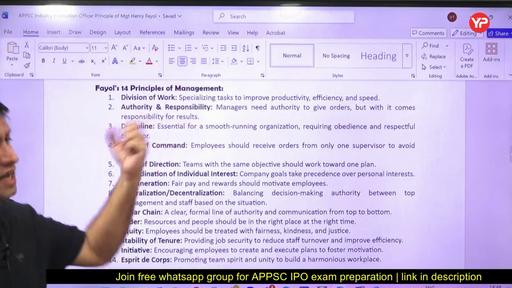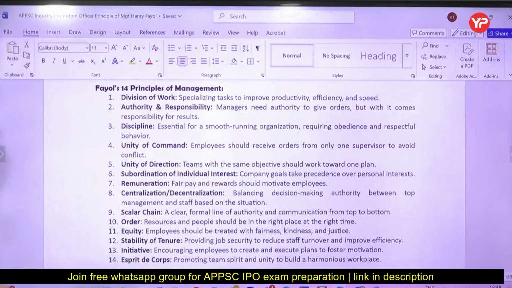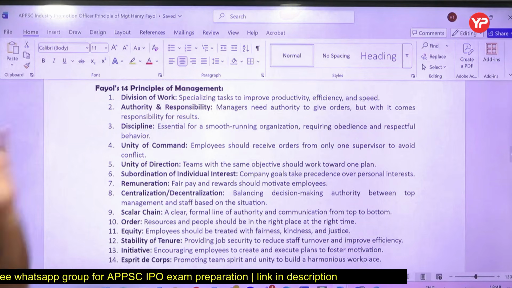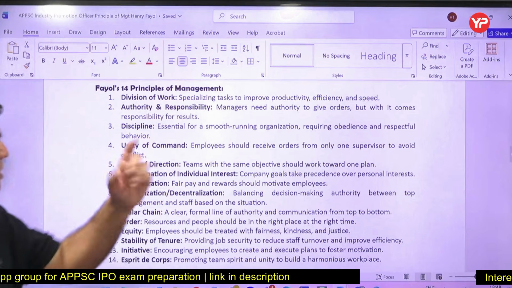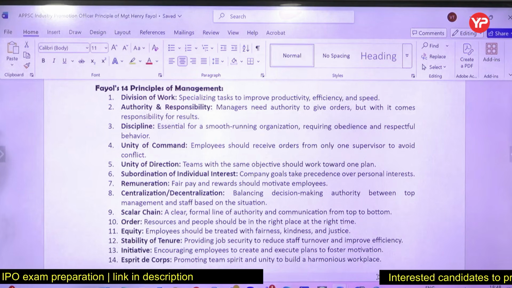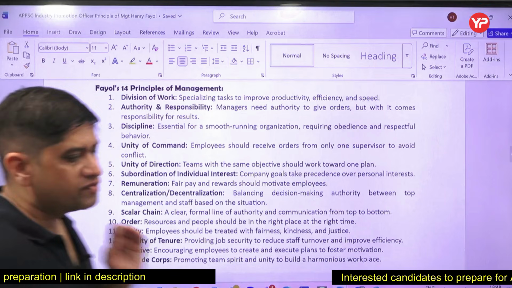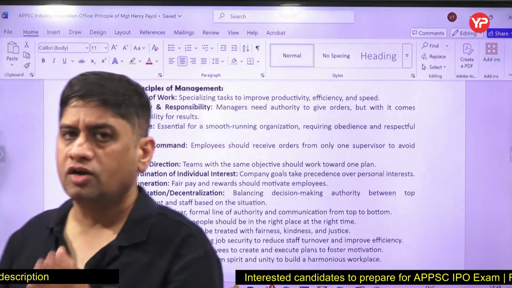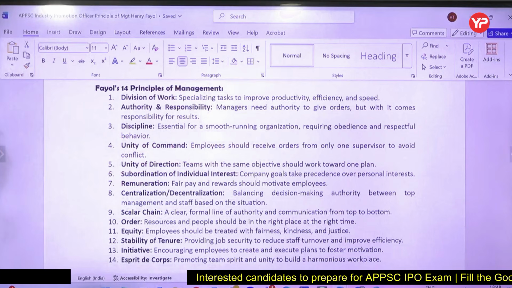So managers need authority, but it comes with responsibility. So give responsibility and authority to managers. Divide the work, give a particular task to an individual, give responsibility and authority. There should be discipline, unity of command, that you should have only one boss. There should be only one superior from whom you are receiving the order, not multiple. So there should be unity of command.